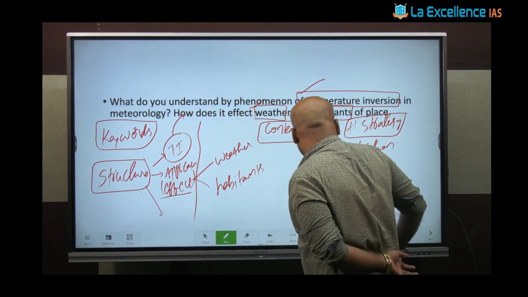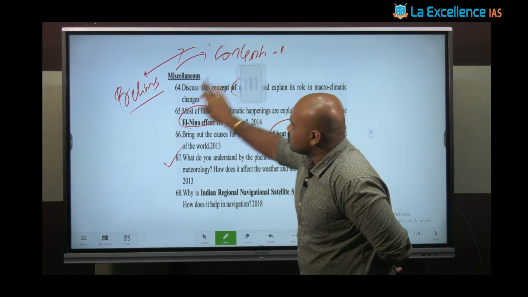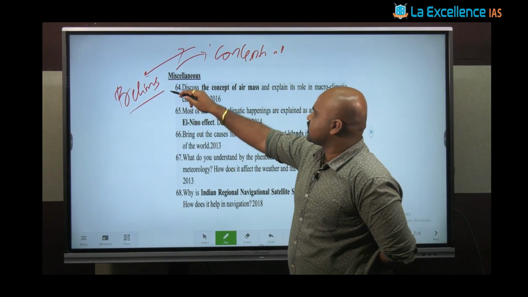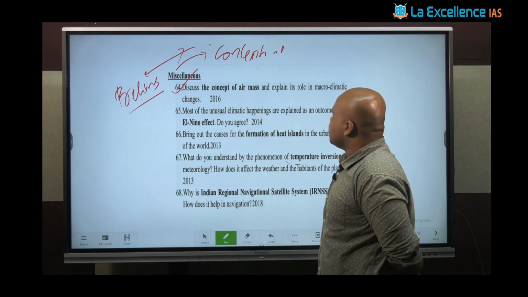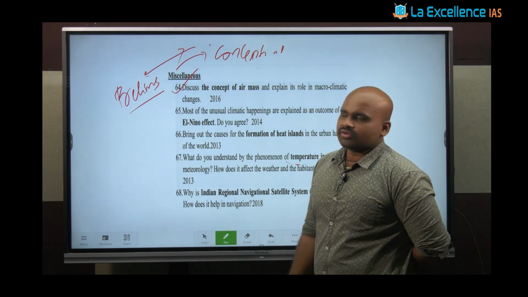Now let's look at a practice question. You can discuss the 64th question: discuss the concept of air mass and explain its role in macroclimatic changes.